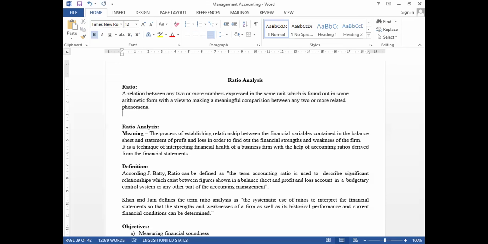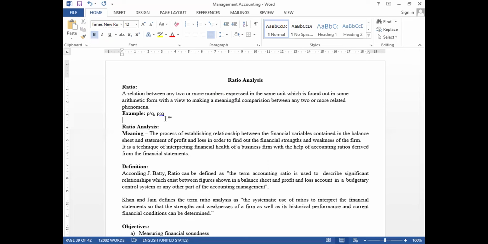You can take an example like mathematical formats, which can be expressed in the form of P by Q or P is to Q. Do you remember? P by Q or P is to Q. I have taken just an example here. If you divide, this represents a ratio. So it is division, or you are comparing two equal numericals or values. We can take that as an example for ratio.